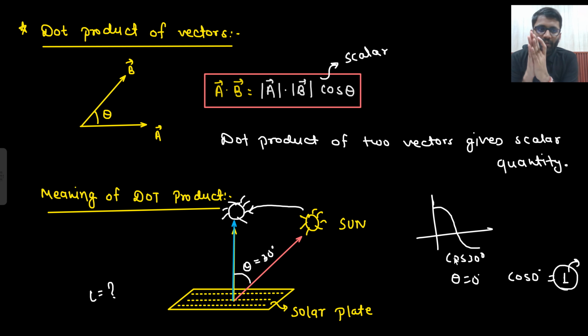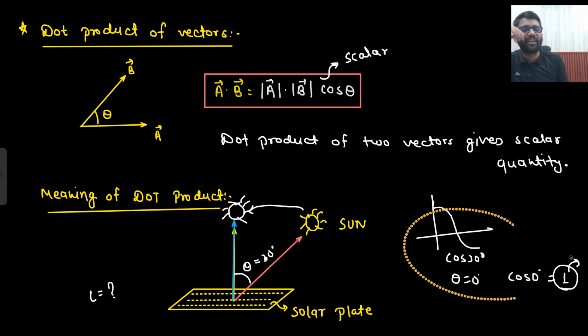So from now, in layman language, what did you understand? That it shows the closeness of two vectors. If two are very close, then your dot product will be maximum. And if they are perpendicular to each other, you just consider the direction is this. So if both are perpendicular to each other, then angle is 90 degree. And if the angle is 90 degree, then what will happen? Cos 90 is 0. If cos 90 is 0, then dot product will be 0. So it just shows the closeness of two vectors.